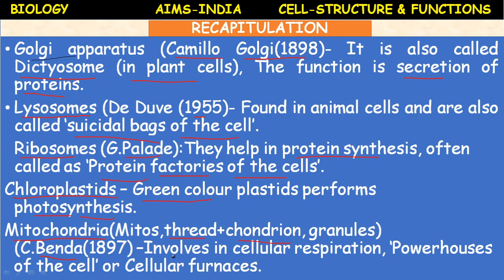What is the main function of mitochondria? They are involved in cellular respiration, the respiration within the cell. So, they are called powerhouses of the cell, because the energy is produced in the form of ATP. What do you call the ATP? Energy currency. And they are also called cellular furnaces, where the energy is produced. Powerhouses of the cell.